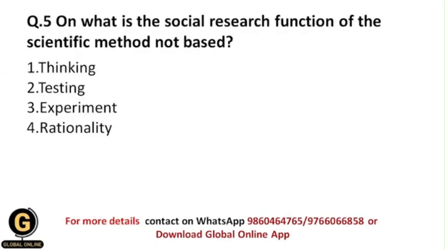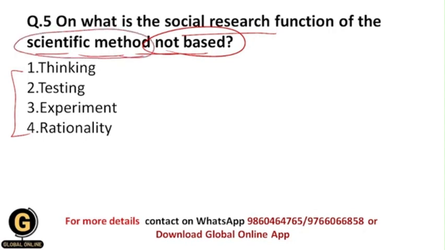On what is the social research function of the scientific method not based? From these options, which is the option on which the social research function of the scientific method is not dependent? Students, all of you know what the scientific method is. It is a very systematic method, and it follows step by step procedures, and we are going to see those procedures in the upcoming videos.